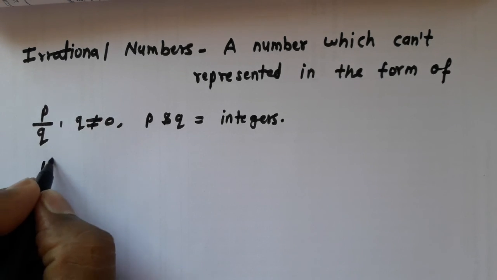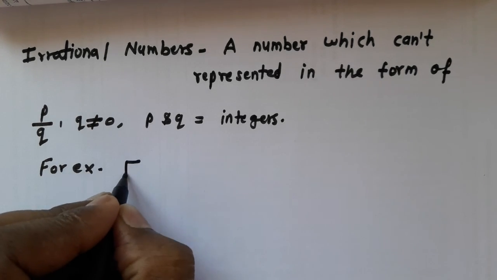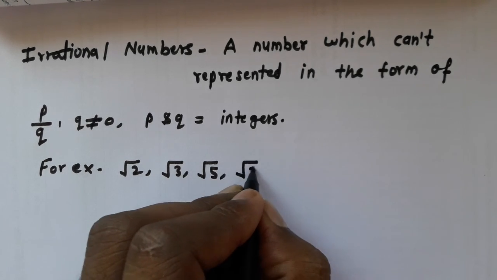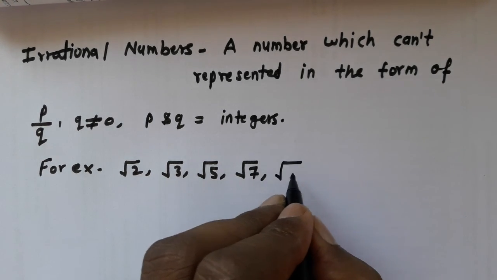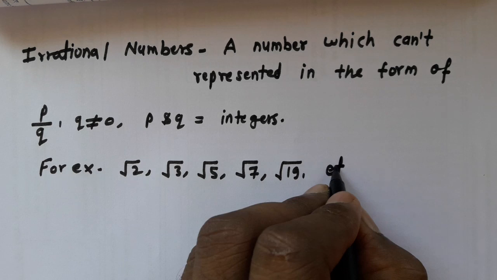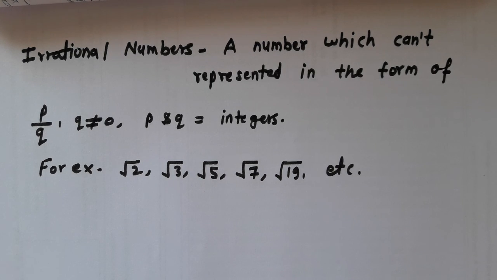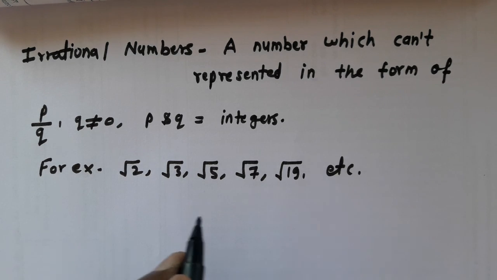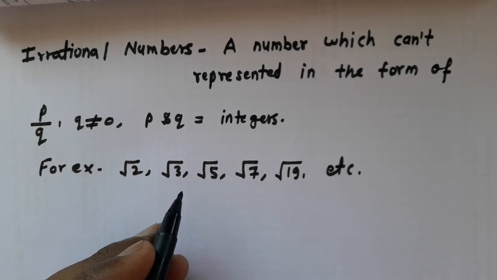For example, root 2, root 3, root 5, root 7, root 19, etc. These are irrational numbers. Irrational numbers cannot be represented in the form of P upon Q, where Q is not equal to 0 and P and Q are any integers. For example, root 2, root 3, root 5, root 7, root 19. We can also represent these numbers on the number line.